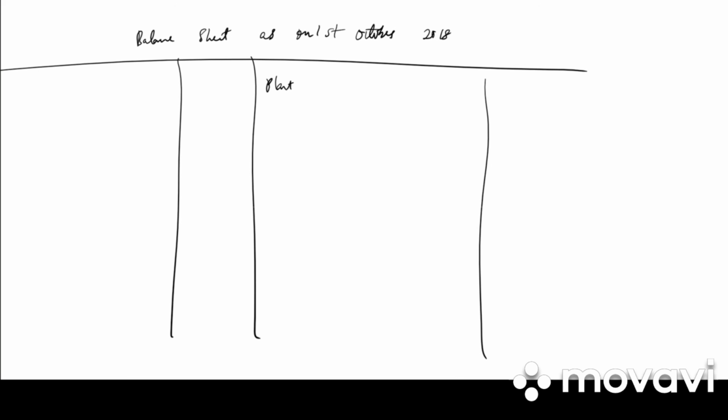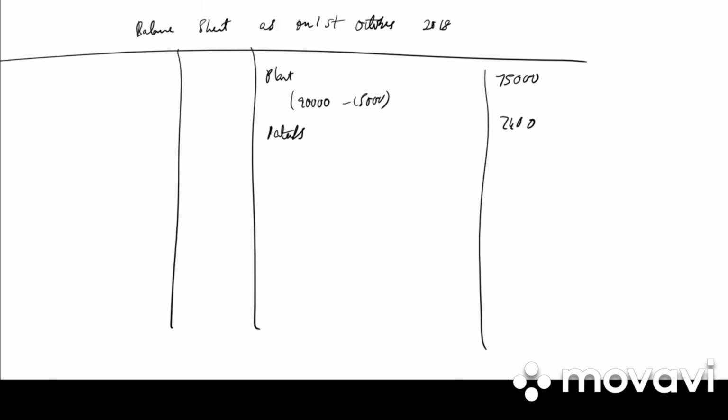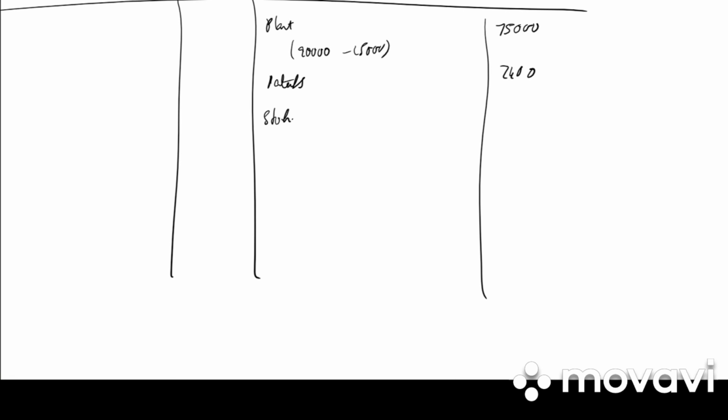We have plant 75,000, that is 90,000 minus 15,000. Then we have patents 7,400, stock 30,000, investment only half the investment would be there, 8,000.